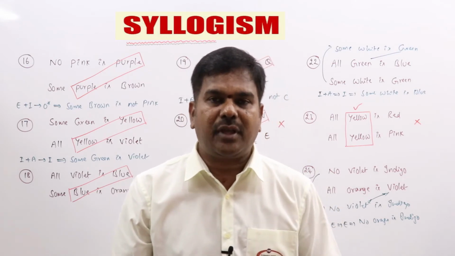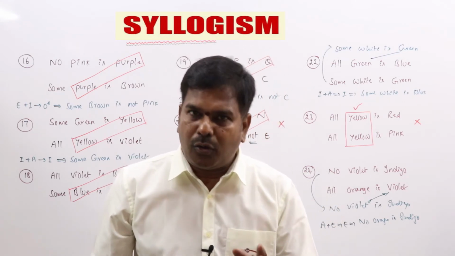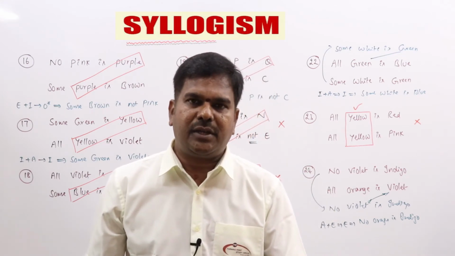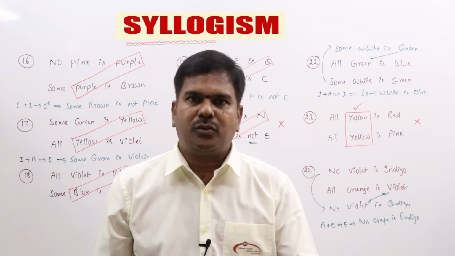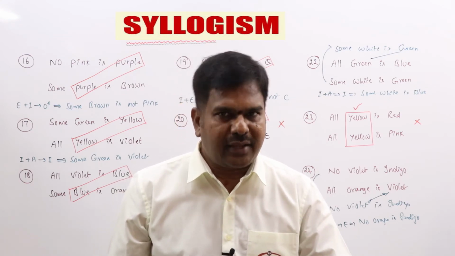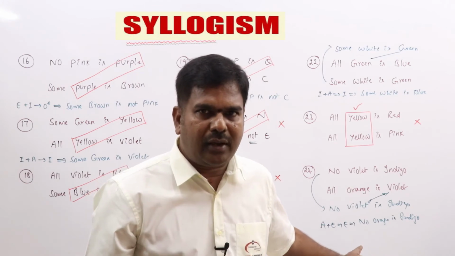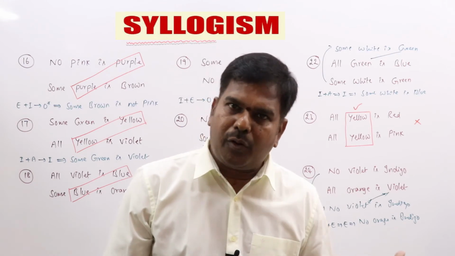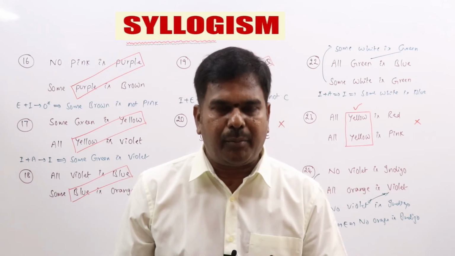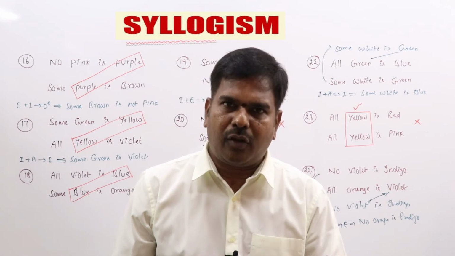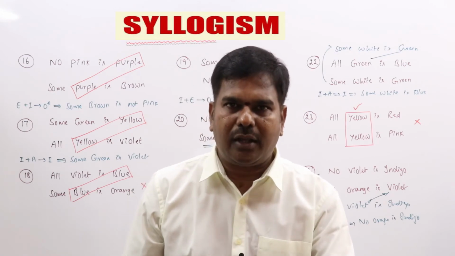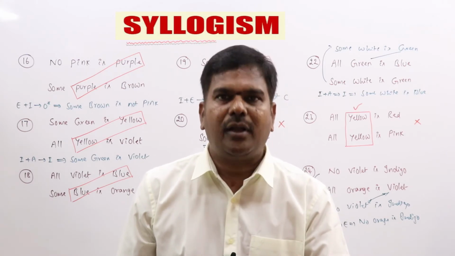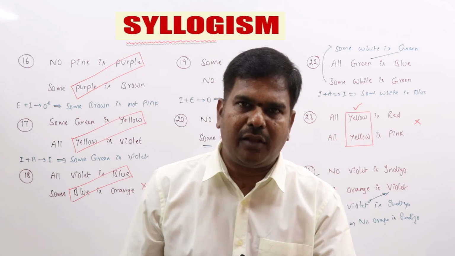So whenever statements are not properly aligned, how do you make proper alignment? By interchanging any one of the statements or converting any one of the statements, you can make a proper alignment. Converting we are going to learn in the second stage. As of now, hope you are clear with this. I am going to give some more problems where many problems won't be properly aligned. You need to make proper alignment by interchanging, keenly observe and put the answers. You should not make any mistake there. So already you know when proper alignment is not there, you can make it by interchanging any one of the statements.